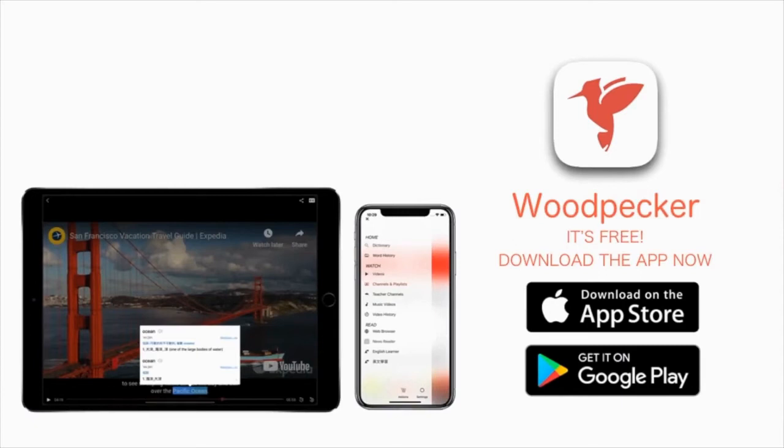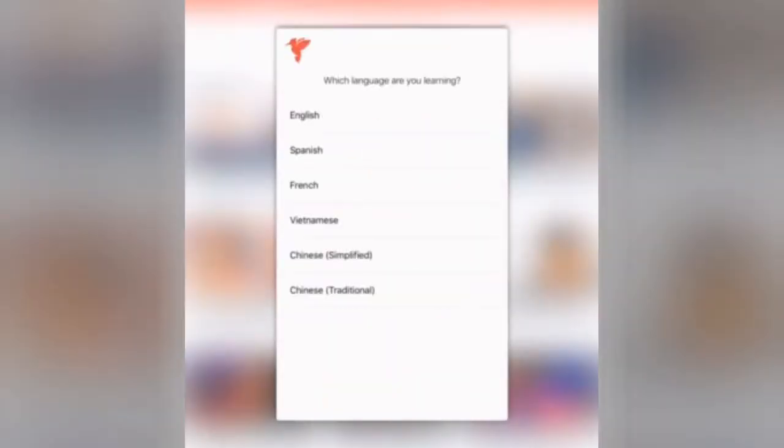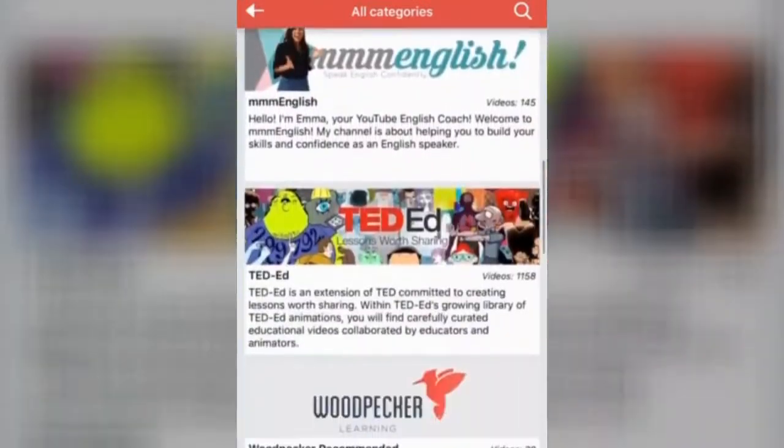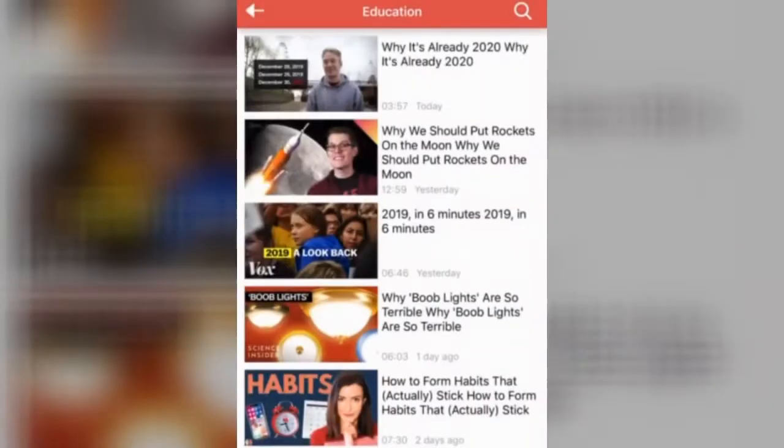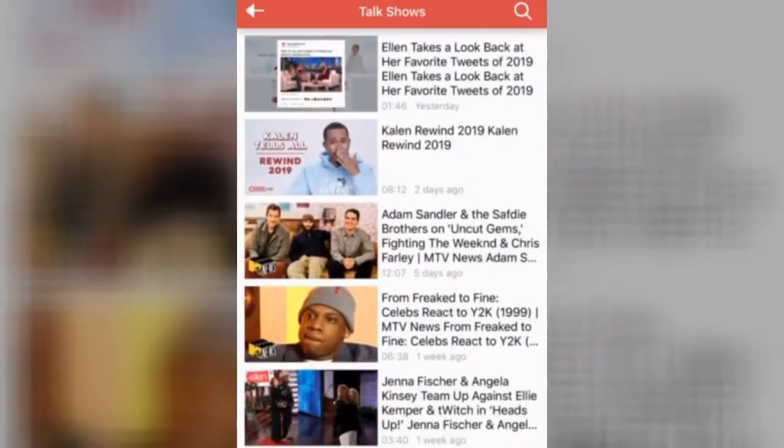Introducing the Woodpecker Language Learning App. Easily dive into engaging content meant for native language speakers. Find thousands of videos in the language you're learning, with everything from educational lectures to local TV shows.